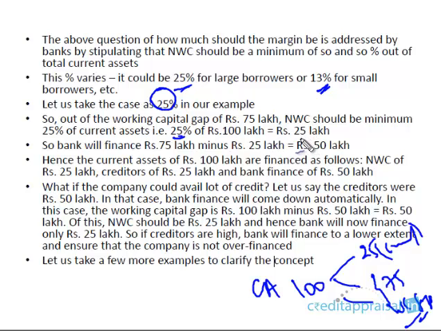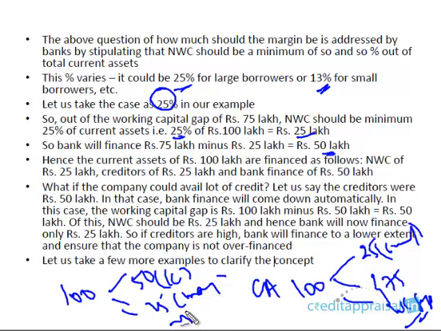So out of the balance 75 lakhs, the borrower will be bringing his 25 lakhs margin, and the remaining only will sanction 50 lakhs as CC. So the total 100 lakhs current assets are now financed by 50 lakhs CC, borrower margin 25, this is the margin, and 25 lakhs from the creditors.